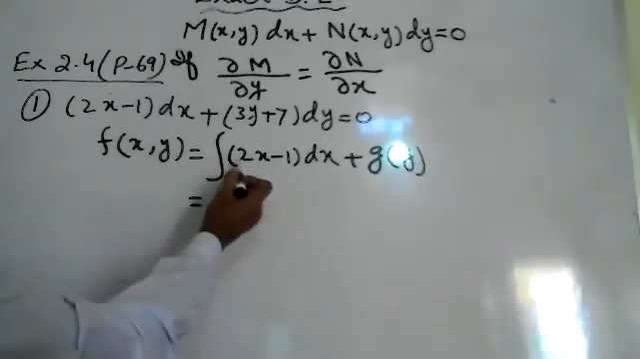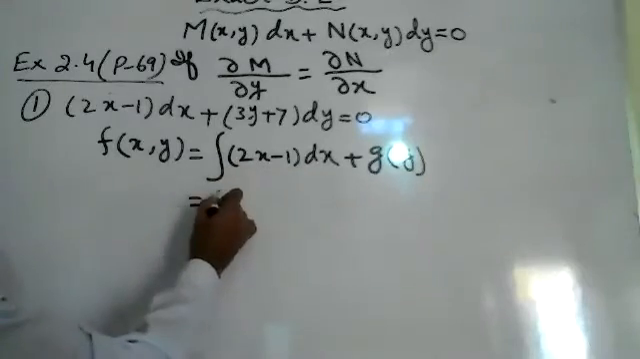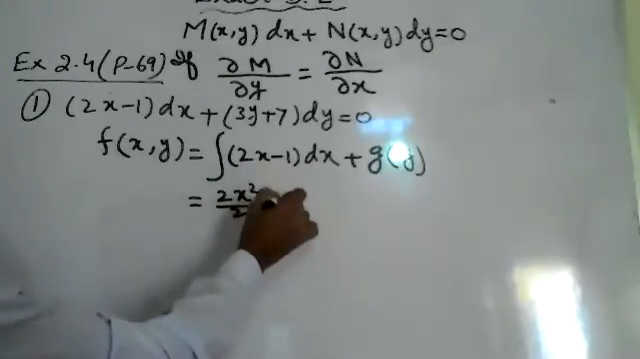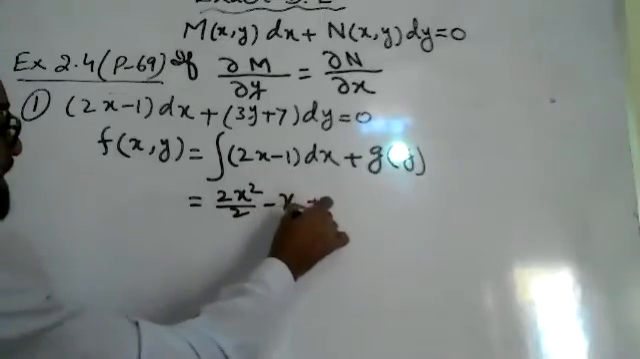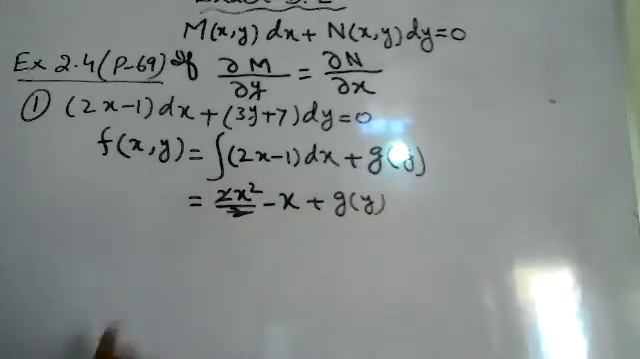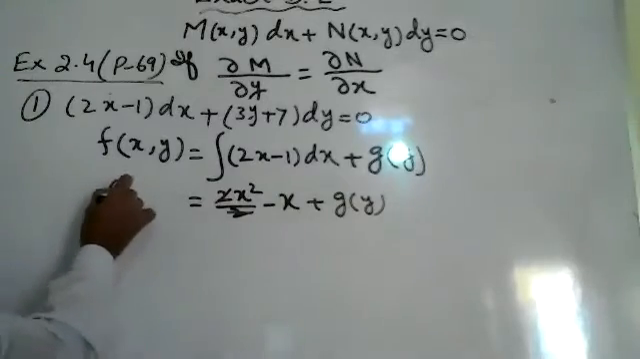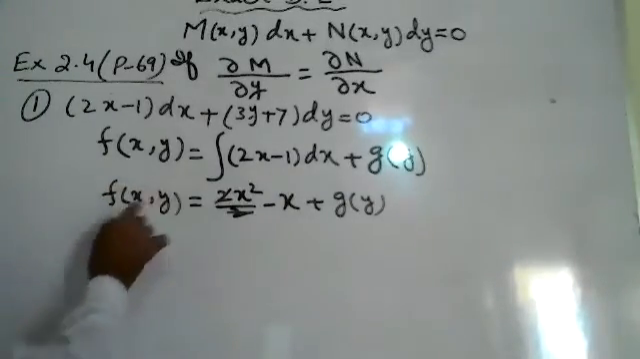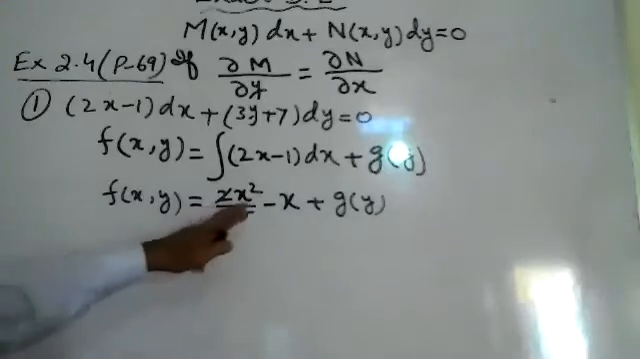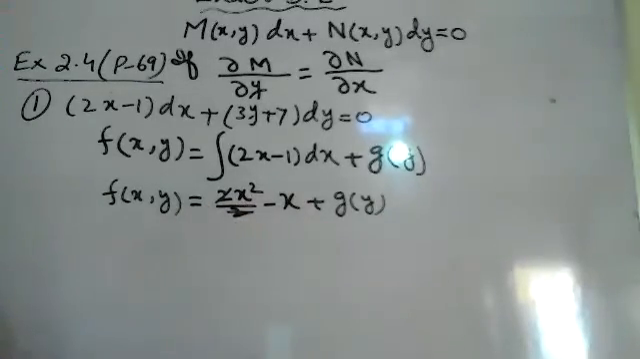The integration of 2x with respect to x will be 2x square upon 2, and this 1 gives x, and this is g of y. This is f of xy. So the first step has been completed: x square minus x plus g of y.